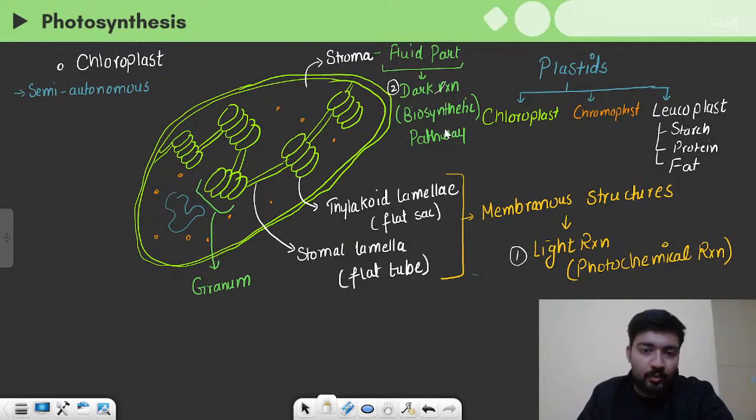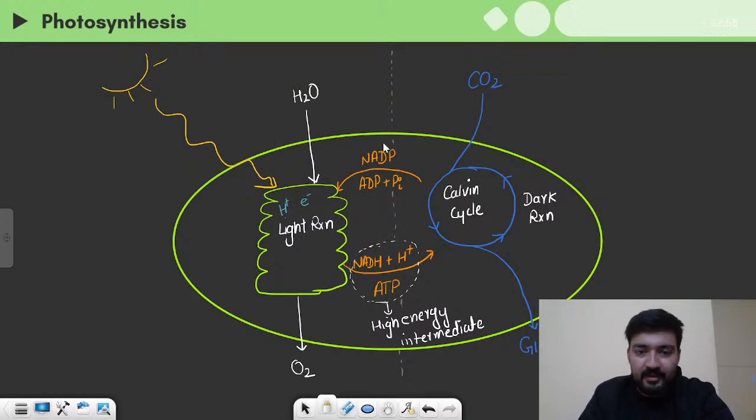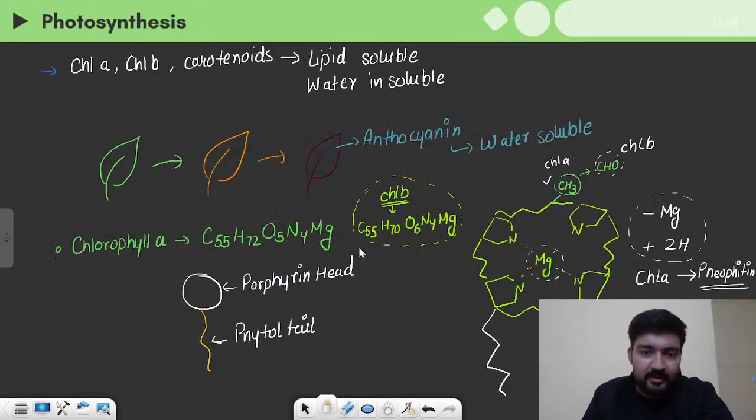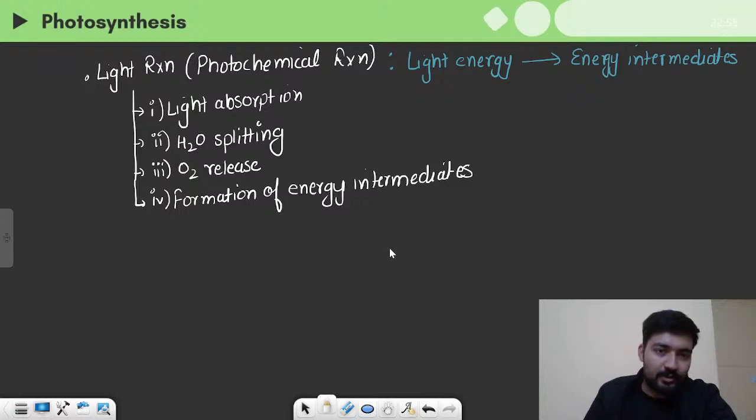Light reaction and dark reaction are the two parts of the whole photosynthetic pathway, and this is the diagram that is representing it. These are the high energy intermediates which will be formed in the light reaction, and they will be used in the dark reaction, right? Then we talked about all the pigments, and we talked a little bit about the chemistry. Okay, you just checked it out very well. Always check with a couple of sources, and then you can find the correct answer to the questions, right?